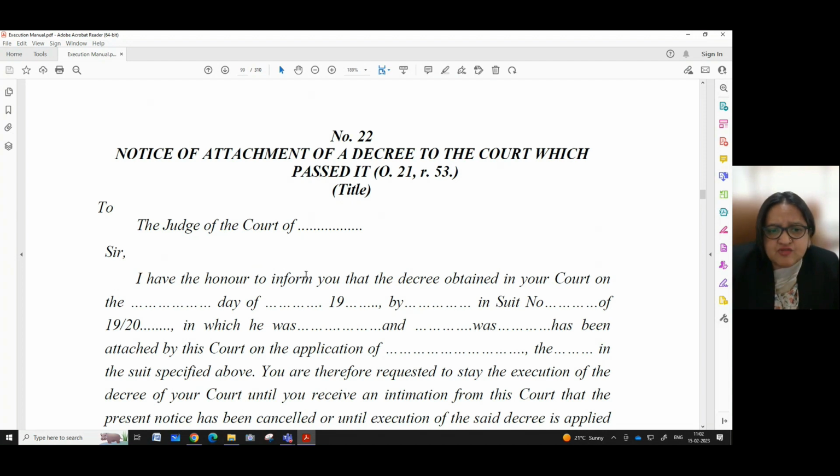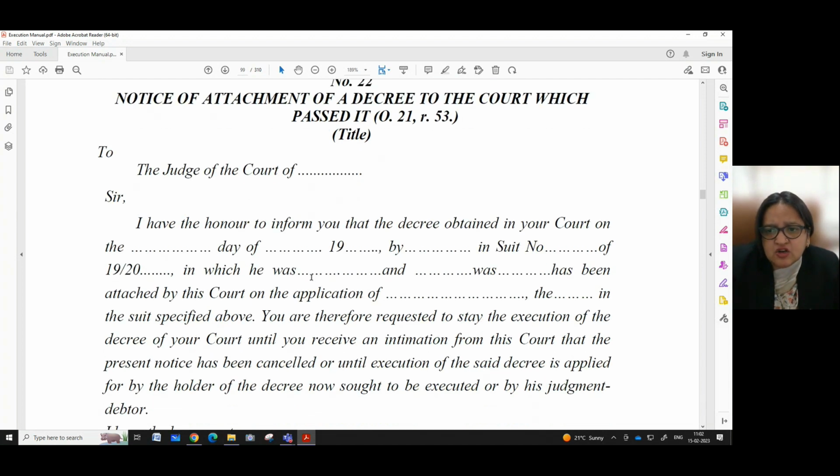And it says, sir, I have the honor to inform you that the decree obtained in your court on the day, here we have to write the details of the decree, the day on which it was passed, by the plaintiff or the judgment debtor in suit number, here we have to write the detail of the suit number in which the decree was passed.